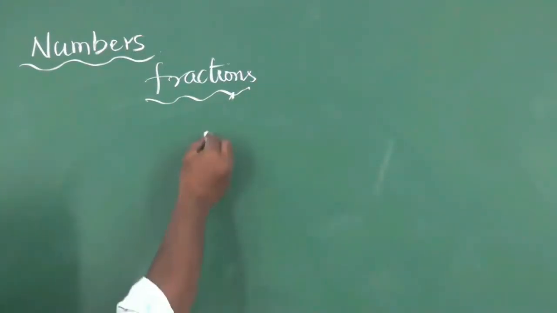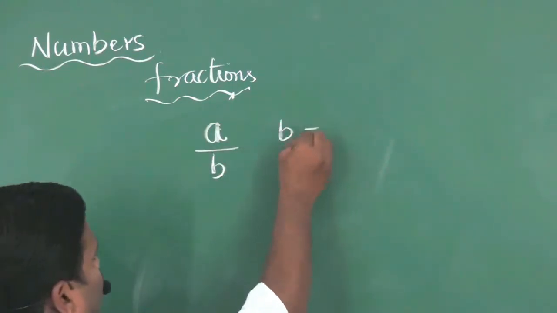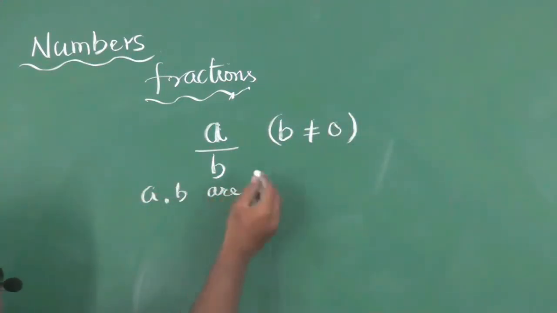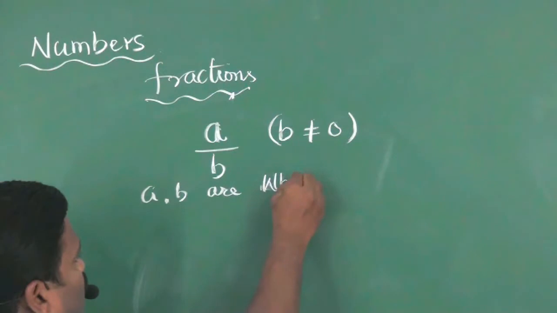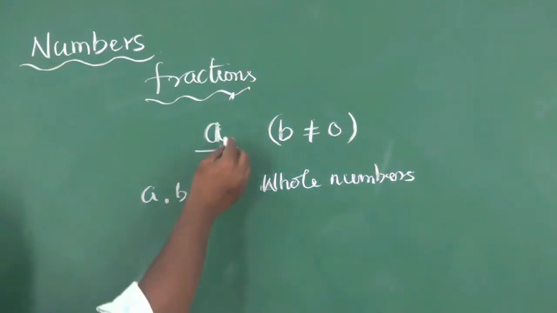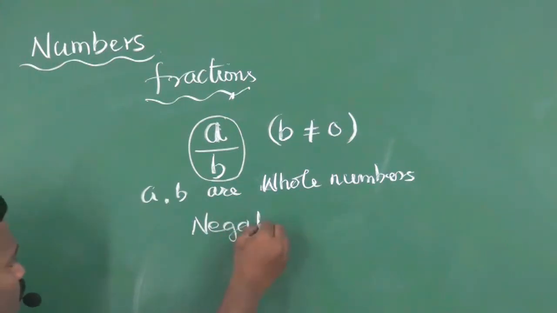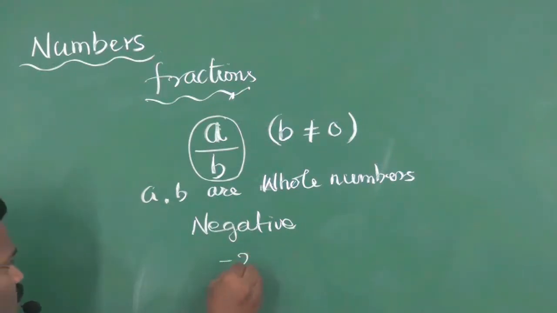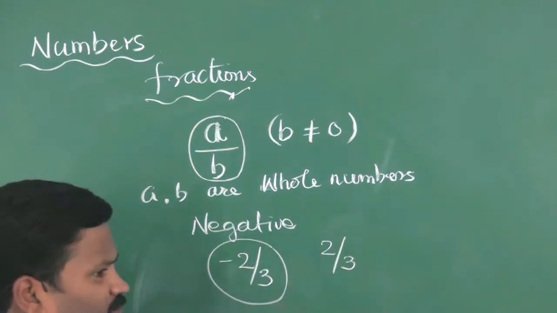It is in the form of a by b, where b is not equal to 0 and a, b are natural numbers or whole numbers. Remember, a fraction can never be negative. Minus 2 by 3 is not a fraction, whereas 2 by 3 is a fraction.